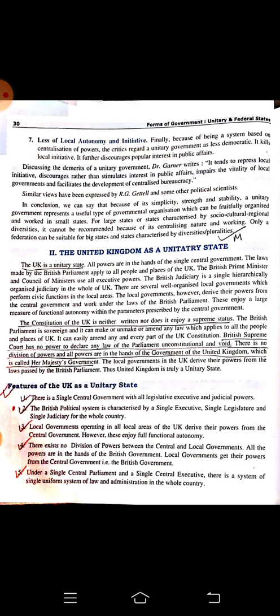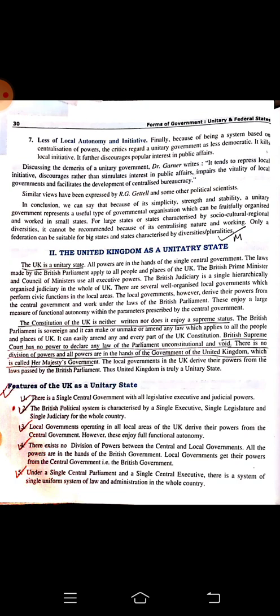Here we have only one parliament, and as I have discussed with you, it is a bicameral legislature, that has the House of Lords and the House of Commons. The House of Lords is the upper house and the House of Commons is the lower house of the parliament, and they have only one Supreme Court. The British Supreme Court has no power to declare any law of the parliament unconstitutional or to avoid it. The legislature or the parliament has the ultimate power. They make the law and apply it all over the country.